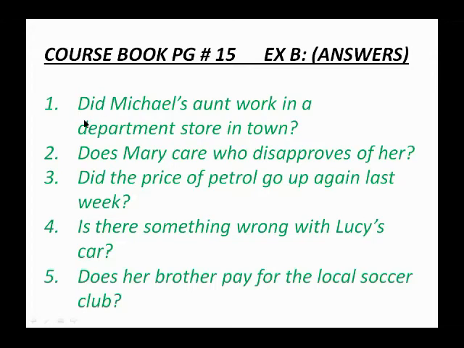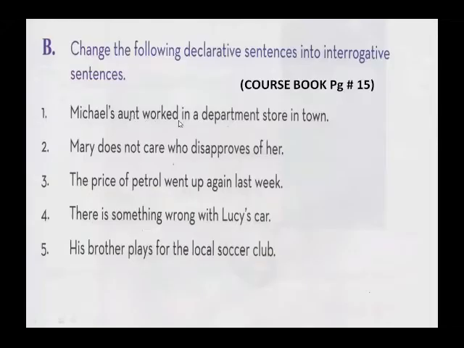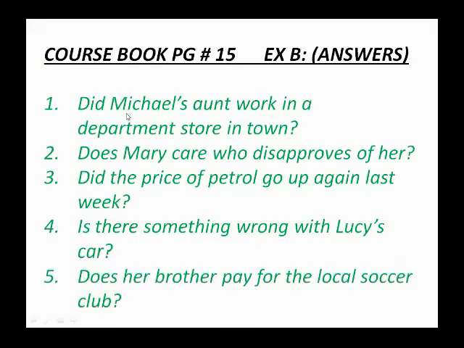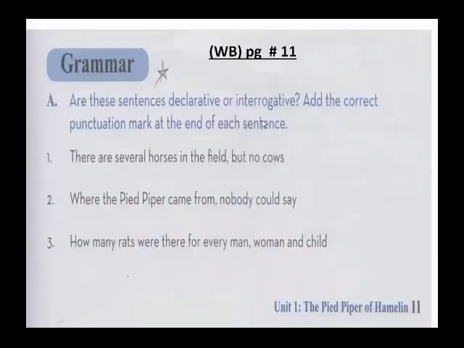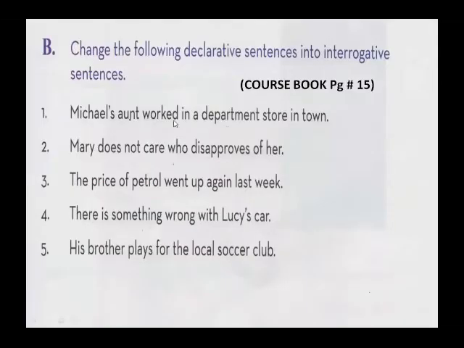So why have we added did? Because the verb is in second form, in past simple. So the structure answer will be, did Michael's aunt work in a department store in town? So dear students, this is the question and this is the answer. Michael's aunt worked in a department store in town. So this is an assertive or a declarative sentence because it has a positive message here. Okay, now let's move towards the second one.